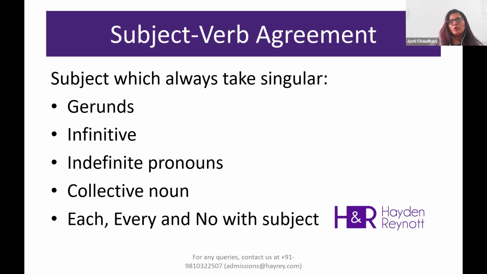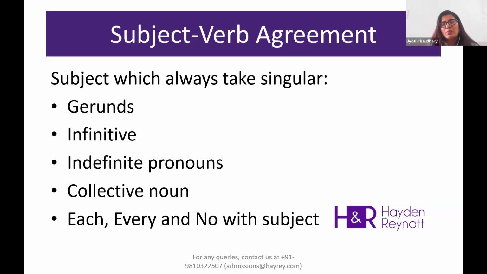The next thing that we have to keep in mind when we are doing subject-verb agreement is to remember that when these nouns are used as the subject of the sentence, they are always singular as well. For example, the gerunds, all the ing words, infinitives, all the to-form verbs, indefinite pronouns such as someone, anyone, everybody, and collective nouns as in team, army, or committee.